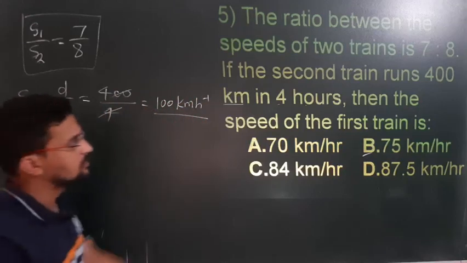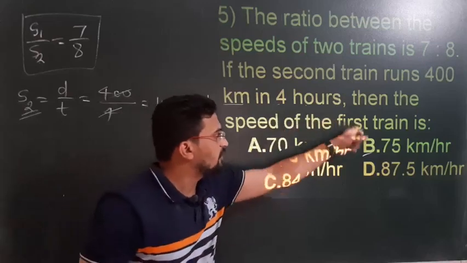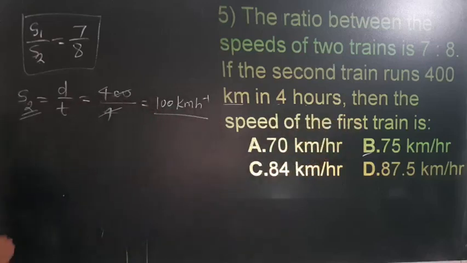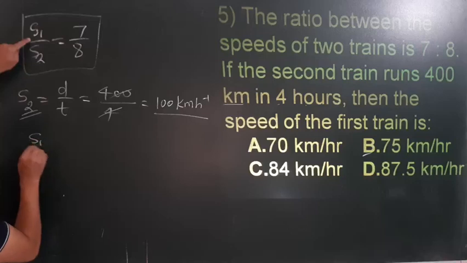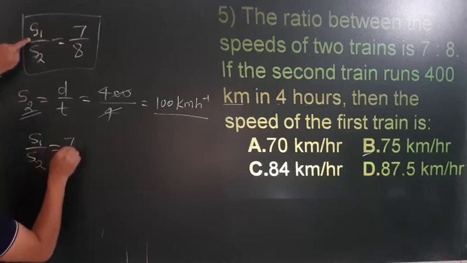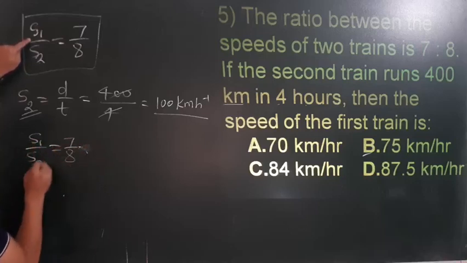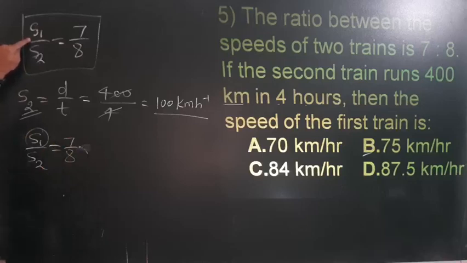Now what they are asked? Find the speed of the first train. So use this equation, s1 divided by s2, 7 divided by 8. We need s2. So distance upon time. Distance is 400 and time is 4. So you will get 100 kilometer per hour.